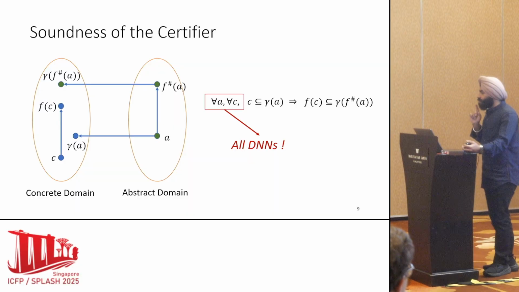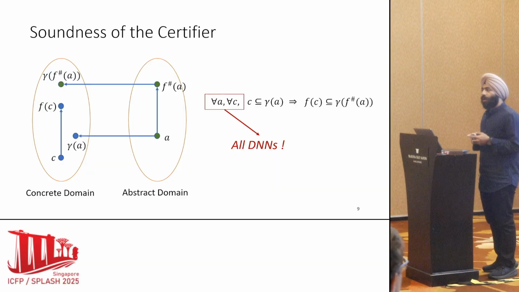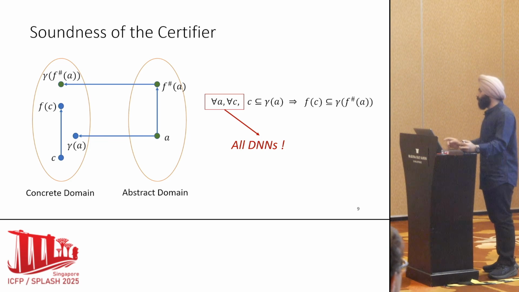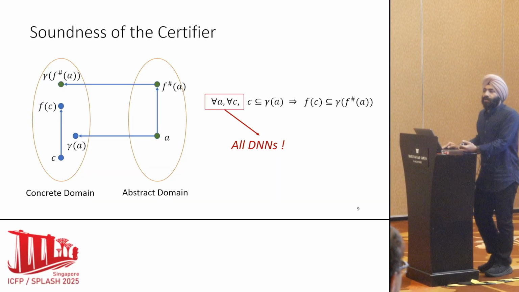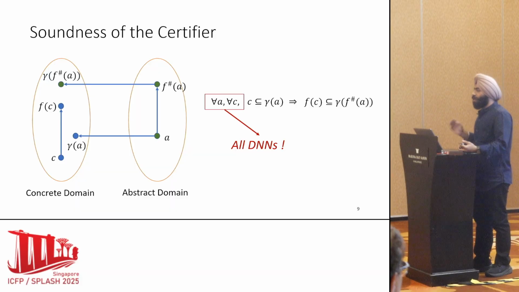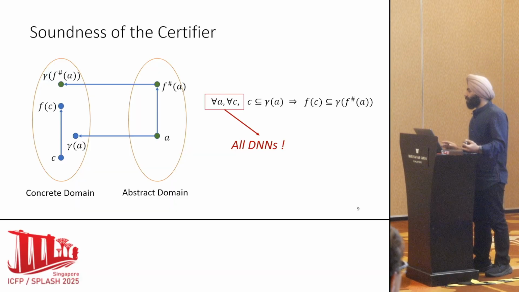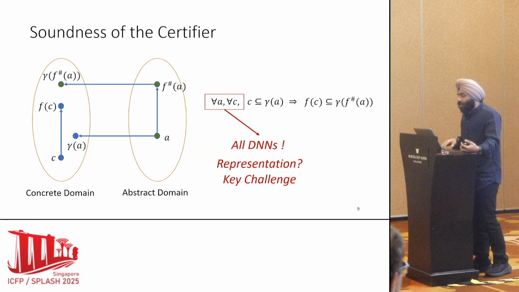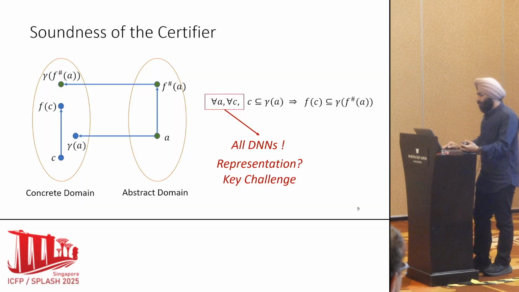Now, notice this for all quantification. This for all quantification induces a for all quantification over all the neural networks. Why? Because A is a conjunction of abstract shapes of all the neurons in the neural network. Now, if we want to verify the soundness of a certifier, we want it to be agnostic of the DNN. DNN is an input to a DNN certifier. But I don't have a way to represent all possible DNNs. Think about Z3. Is there a way to write all possible DNNs? There's not a direct way. So that is the key challenge that we try to address.